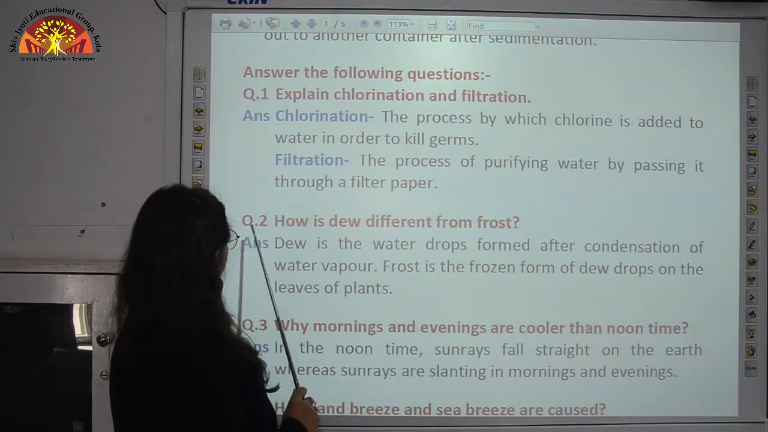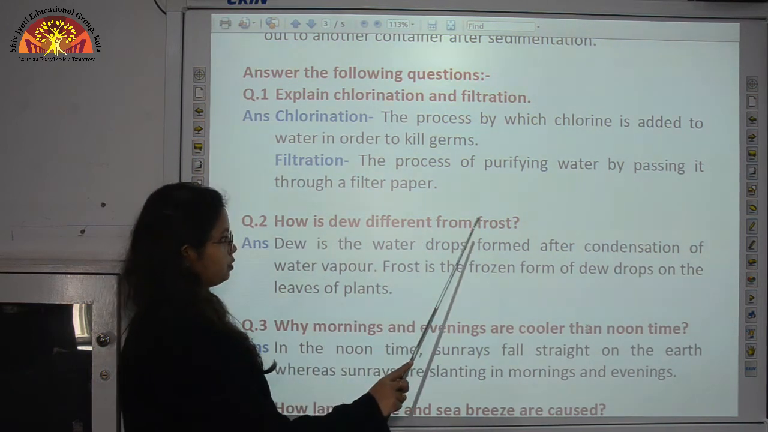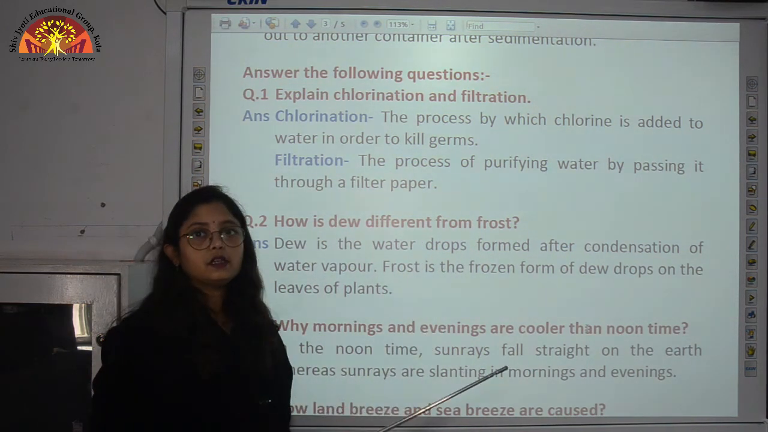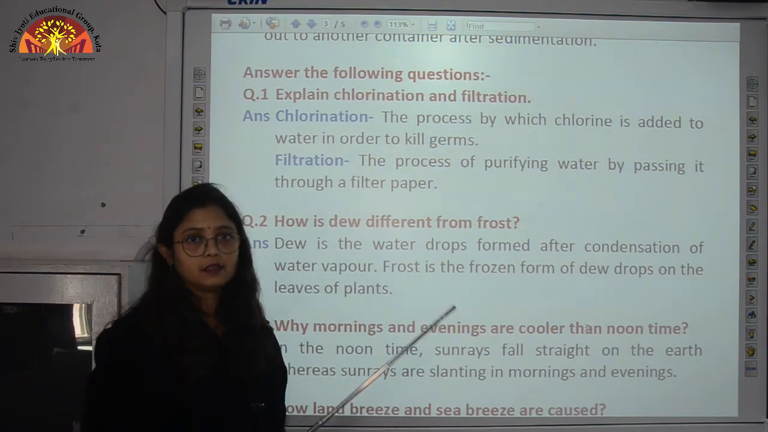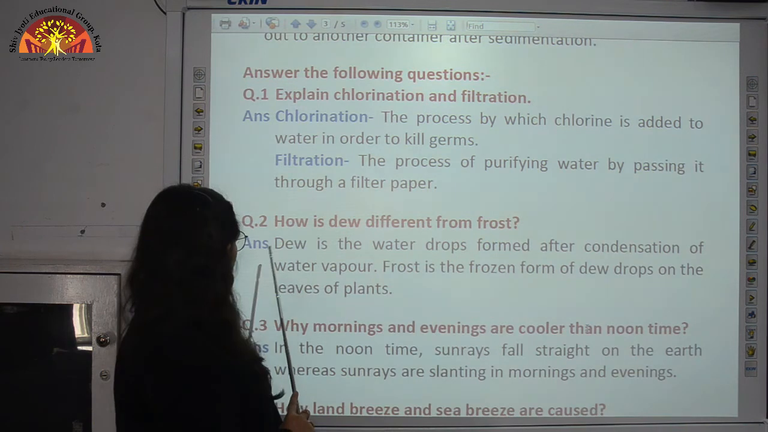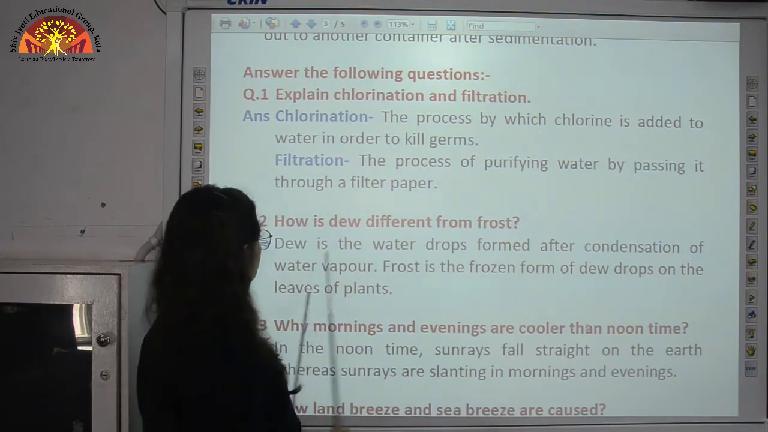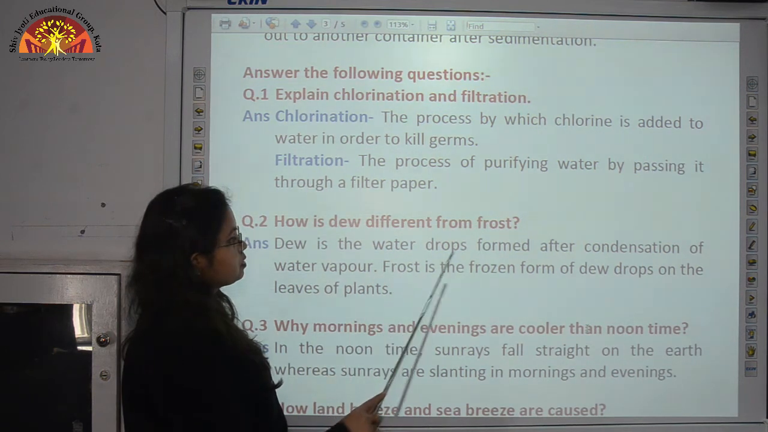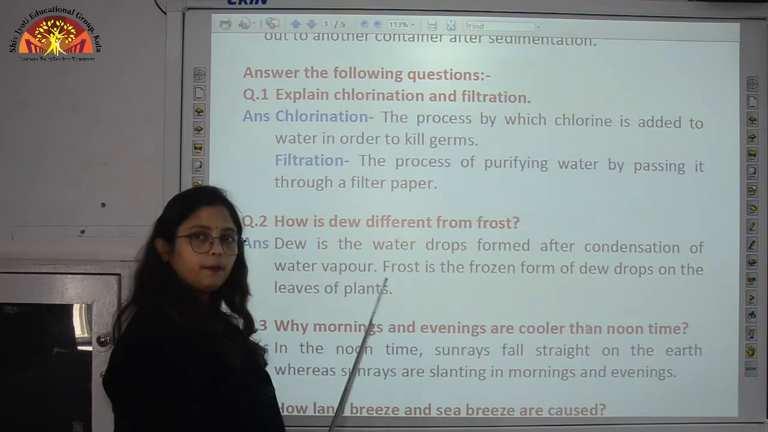Now we move to question number 2. How is dew different from frost? So children, dew is in the form of water droplets, but when these water droplets freeze, they form frost. So the answer is dew is the water drops formed after condensation of water vapor, and frost is the frozen form of dew drops on the leaves of plants.